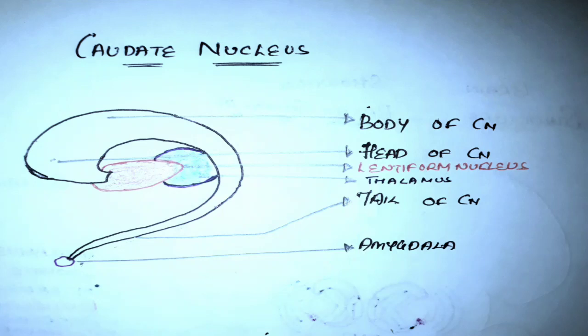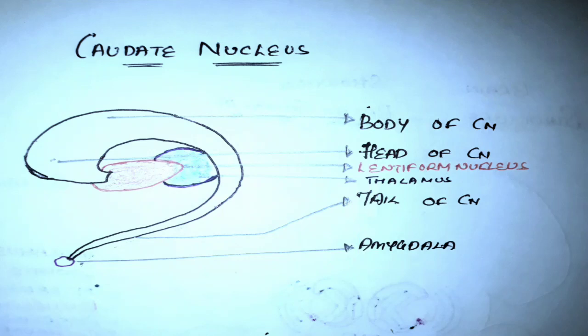Tail forms the roof of inferior horn of lateral ventricle, and it arches over ventral surface of thalamus and enters temporal lobe, and then it terminates by connecting with amygdala. Here amygdala is shown as a circular structure at the tail of caudate nucleus.